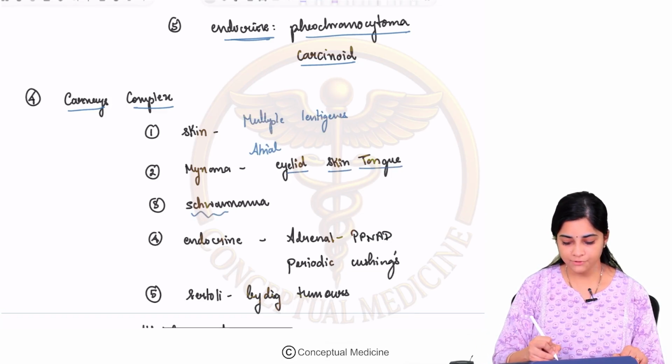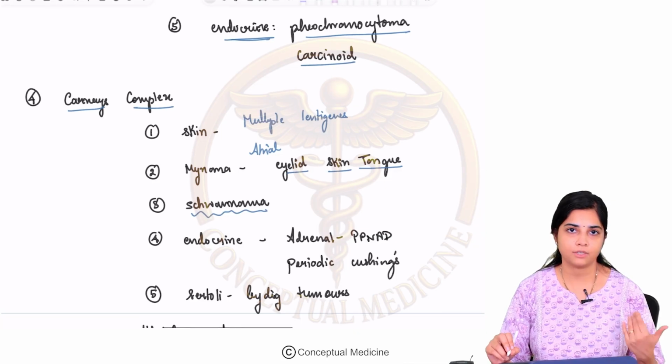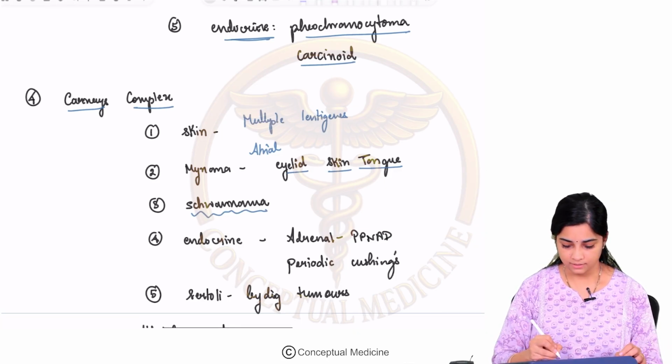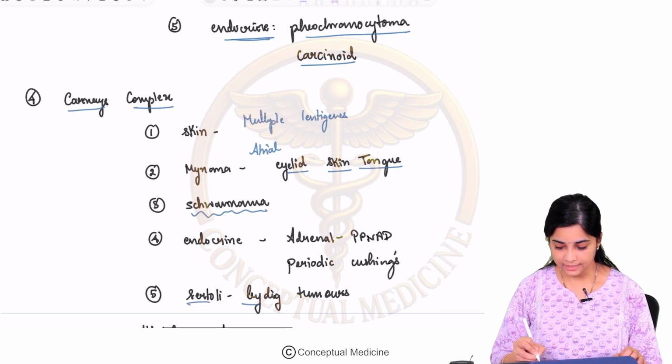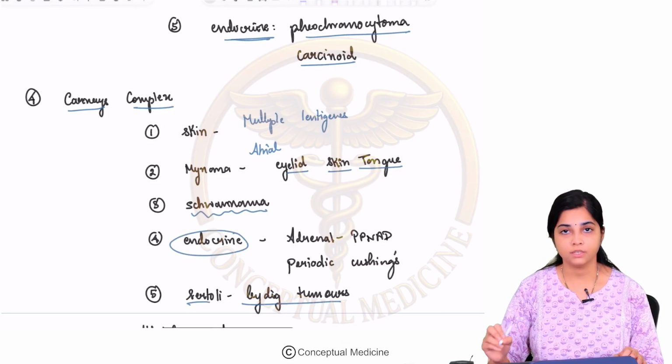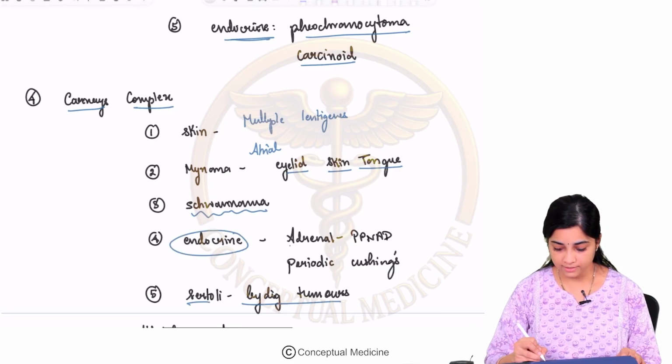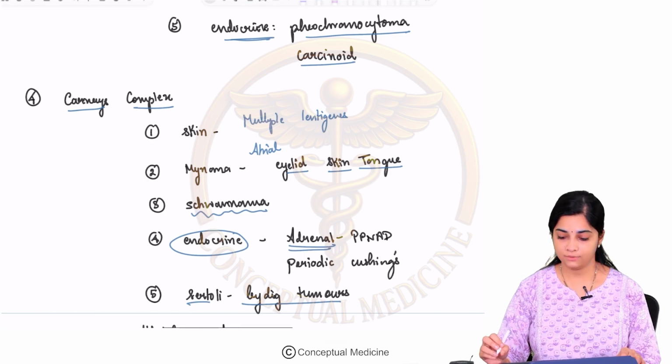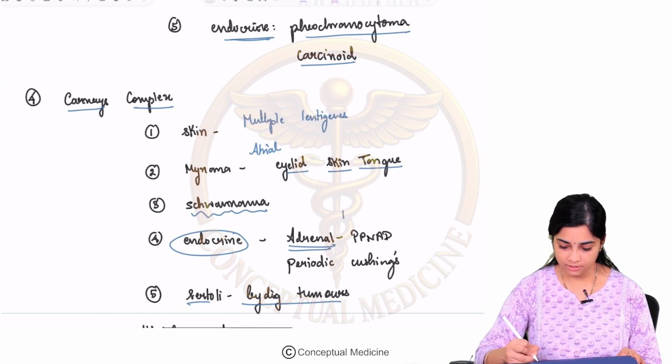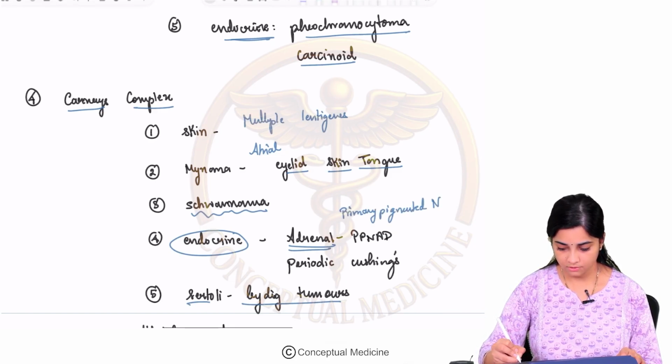Then the other benign tumor is the schwannoma, which arises from the Schwann cells. Then you can have Sertoli Leydig cell tumors, and the most common endocrine manifestation is in the adrenal, where you have PPNAD, or primary pigmented nodular adrenal disease.